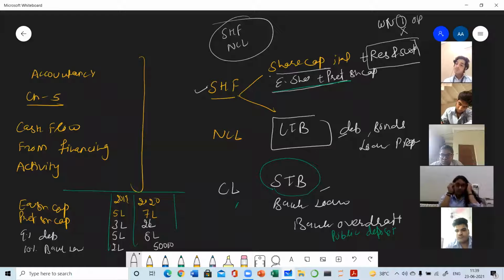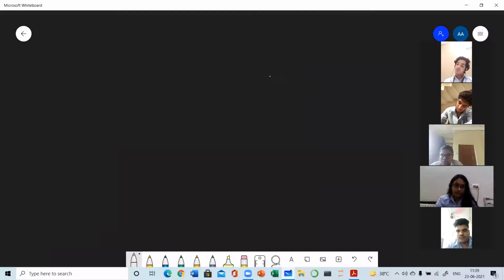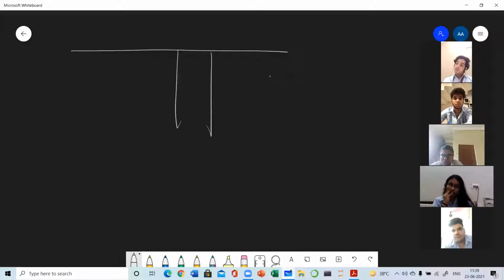So in financing, there will be inflow and outflow of cash, like in all other activities, where we were having both types of flows, the inflow and the outflow. Suppose by mistake, I have erased the board. Wait a minute.